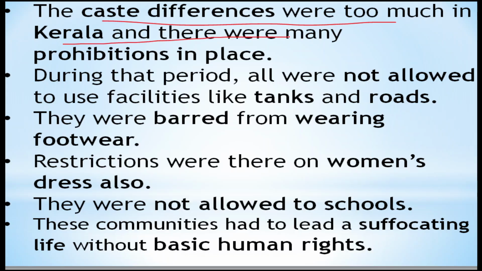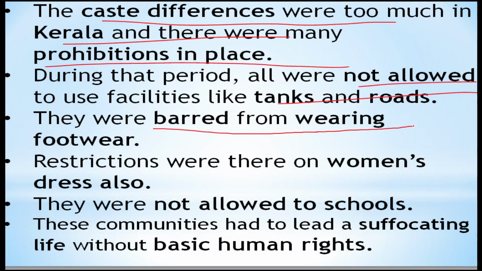Because of that, many provisions were put in place: in public places they were not allowed to gather. For example, they were not allowed to use facilities like tanks and roads. They were barred from even wearing footwear, especially the backward classes, and restrictions were there on women's dress also.